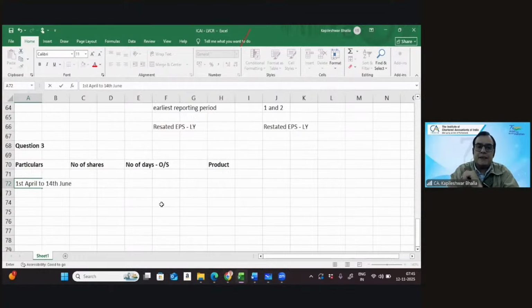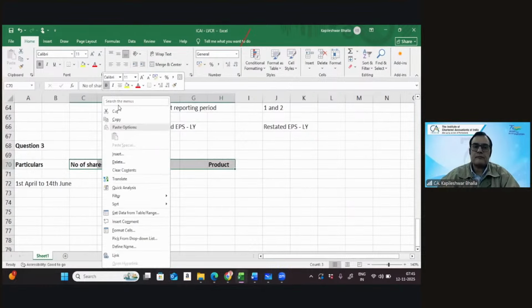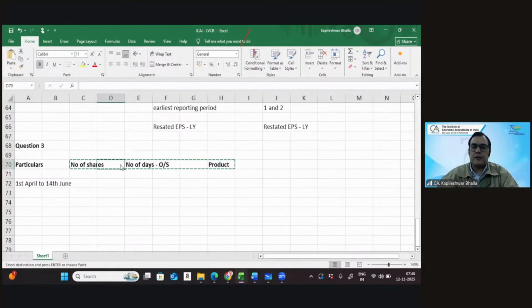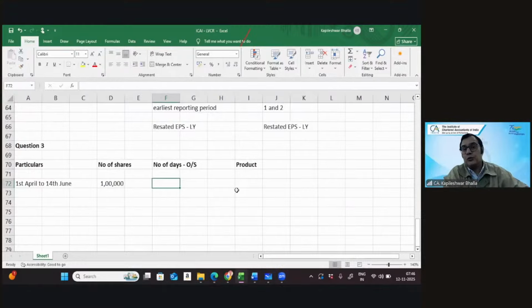That is the date. Let me just shift these columns a bit. So in this particular case, we will consider the number of shares was 1 lakh. So would you like to give me the count, the number of days? Very carefully. 30 days in April, 31 days in May, and 14 days in June. And I think that's rightly given. That works out at a total of 75 days. Beautiful. So that comes to 75 days. Let's go to the next block.